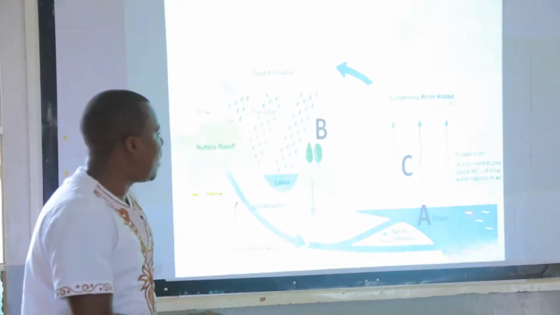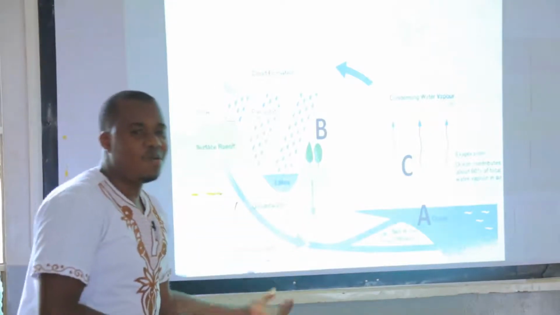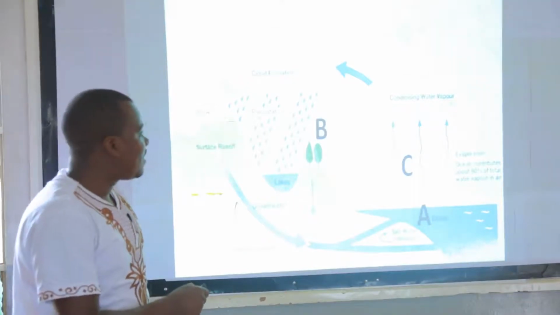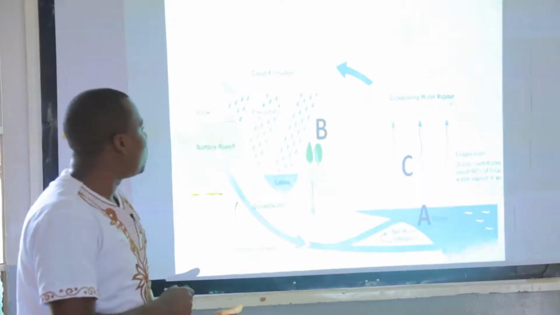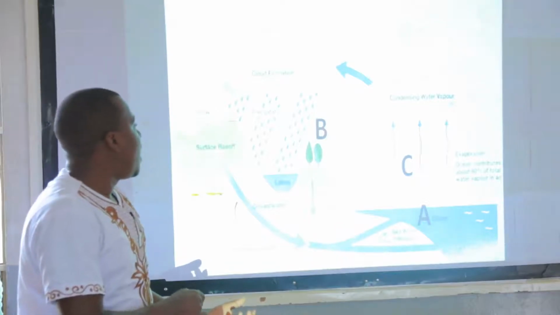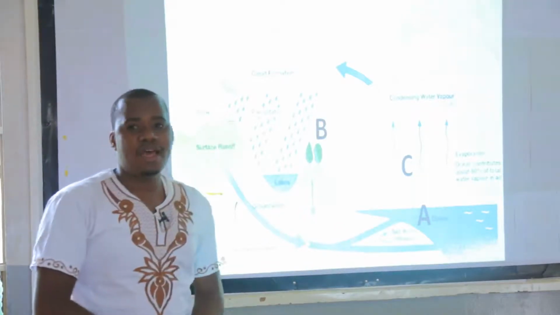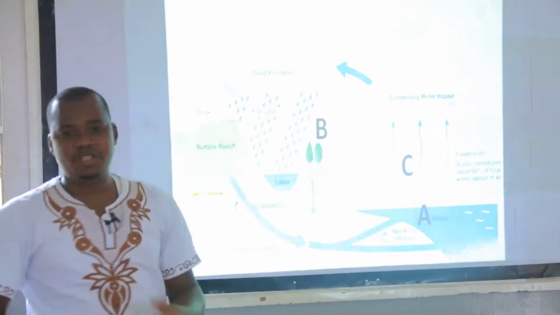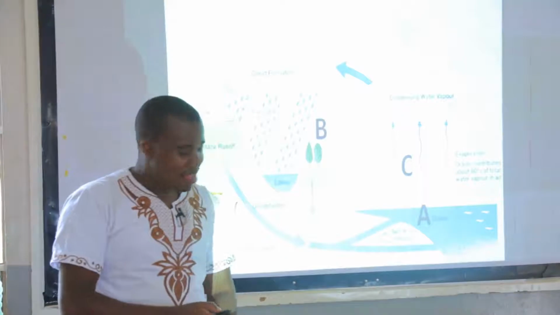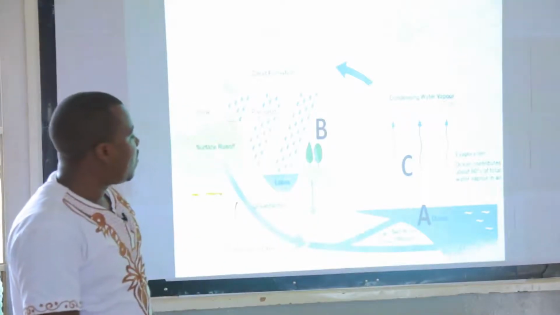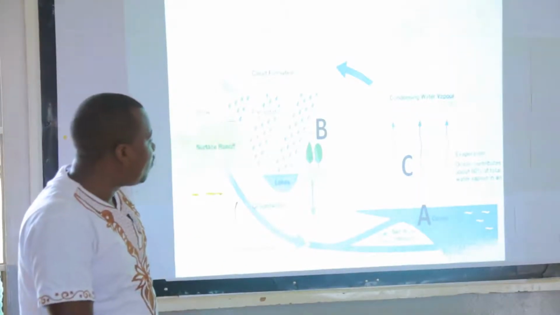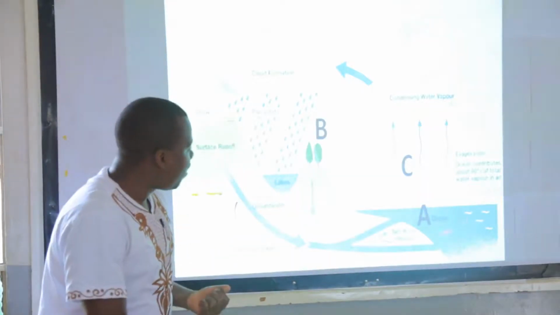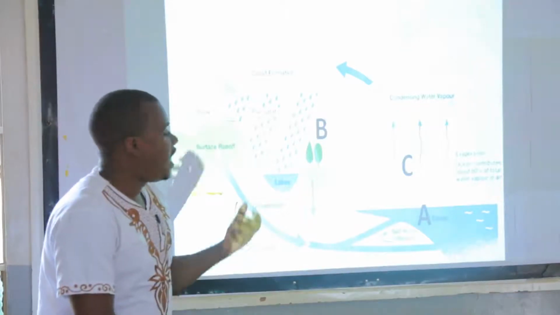So there is a process here on a water body. Then another process occurs here on the clouds. Then also there is a process that occurs on plants. So those are the three processes. Then other processes, they will tell you where they occur. So what is the first one? When the sun hits the water body here, water will evaporate. So meaning the process we have here on the water body will be evaporation.